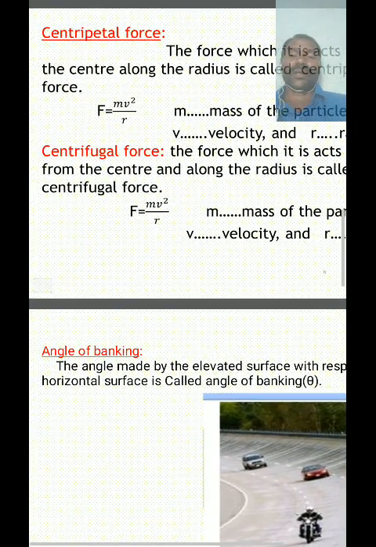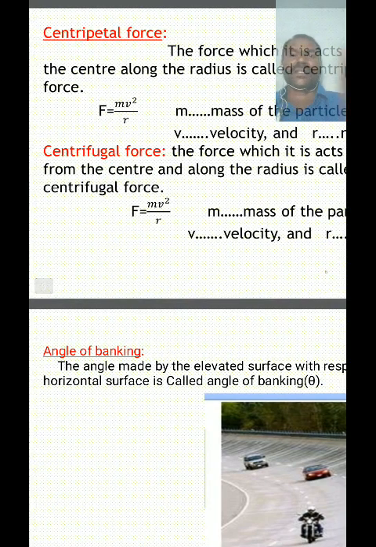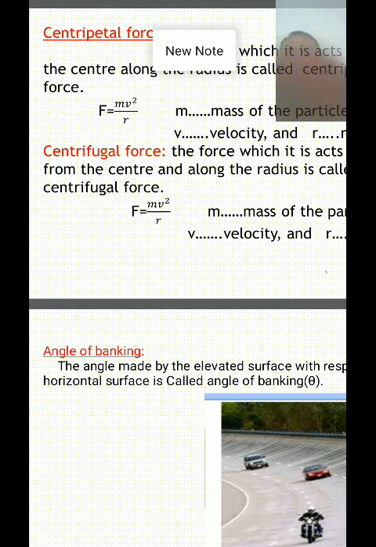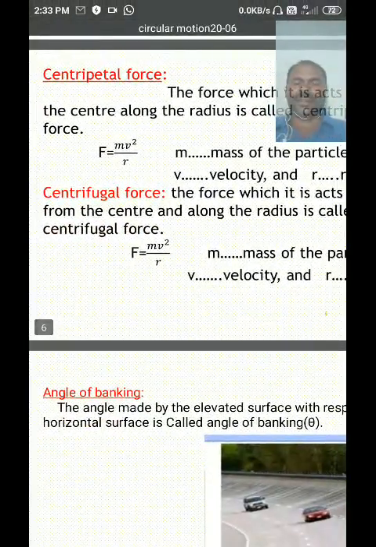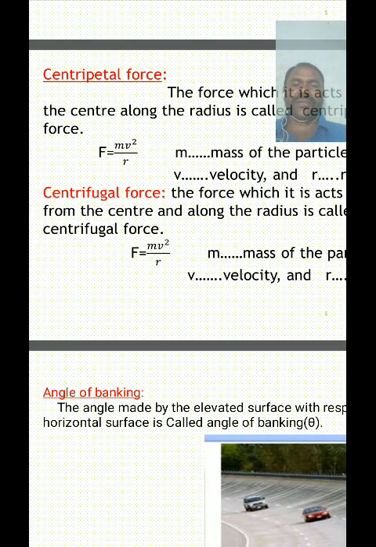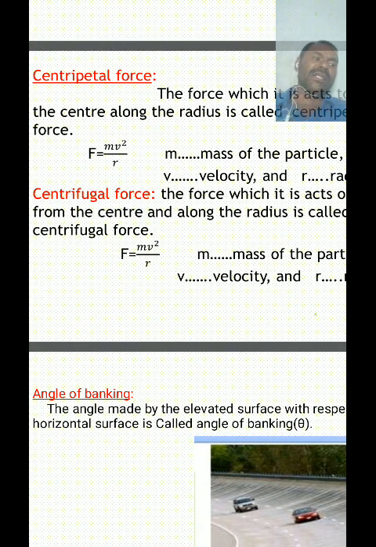Due to this force, the particle tries to escape from the center. The force which tries to make the particle escape from the center is called centrifugal force. The centrifugal force formula is the same as the centripetal force: F equals m v squared by r, where F is the centrifugal force, m is the mass of the particle, v is the velocity of the particle, and r is the radius of the circle.